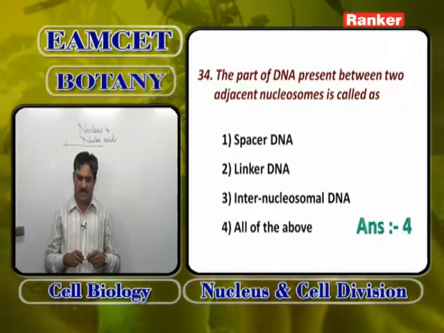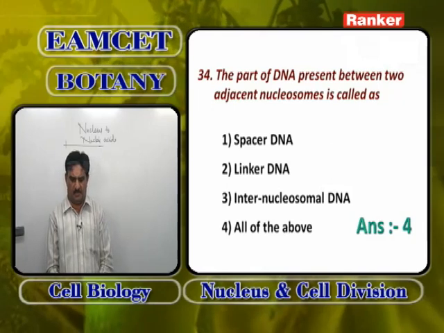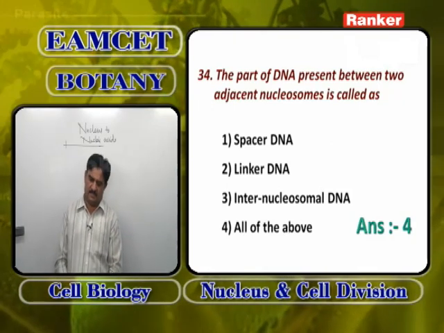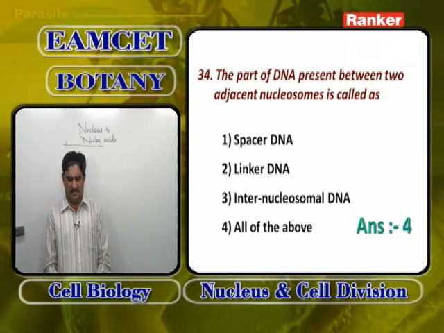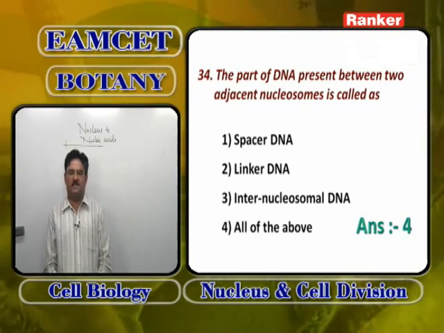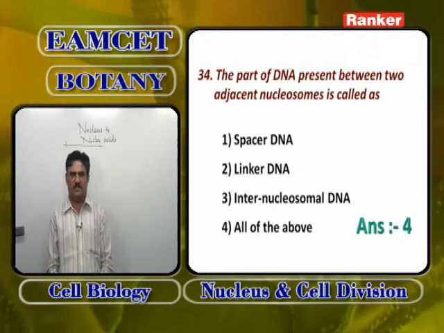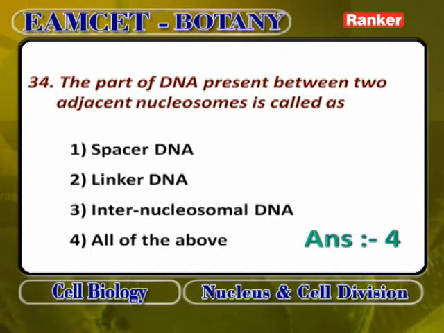So the part of DNA present in between 2 adjacent nucleosomes is called spacer DNA, it is called linker DNA, it is called internucleosomal DNA. So answer for this is all of the above. All of the above will be the answer for this.